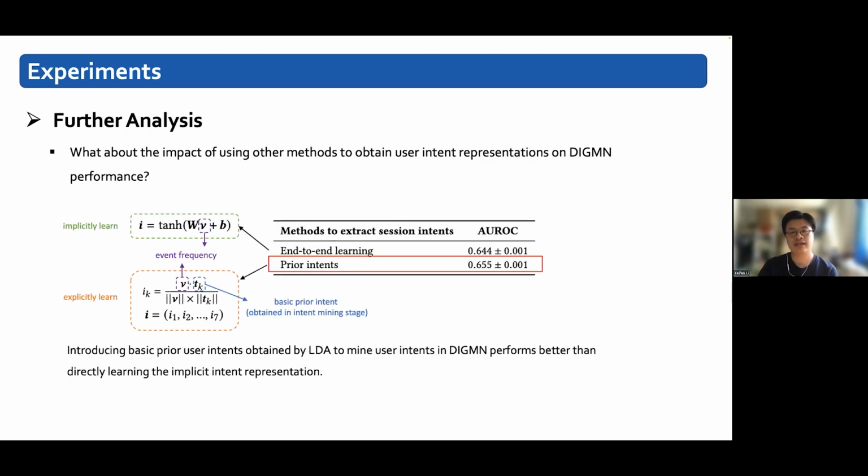We also do some further analysis of Digman. Firstly, we want to know the impact of using other methods to obtain user dynamic intent representation on Digman performance. We replace the similarity computation operation with basic LDA intents in Digman with an end-to-end learning strategy. As shown in this table, we can find that introducing basic user intents obtained by LDA in Digman performs better than directly learning the implicit intent representation.